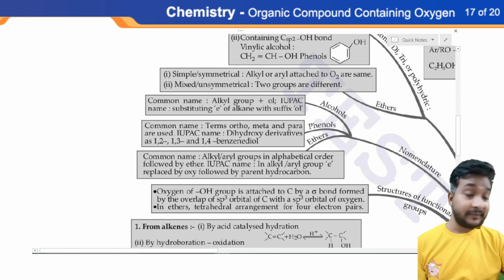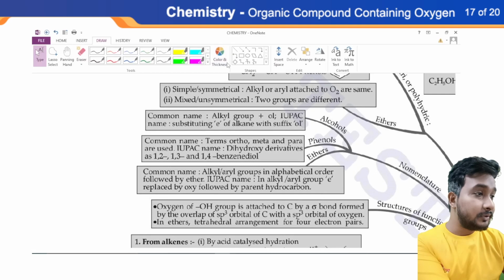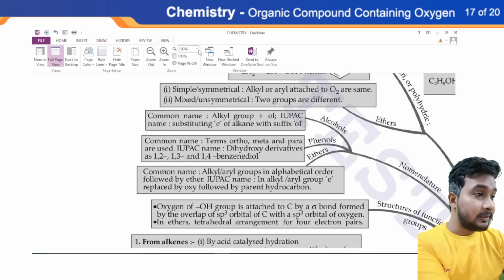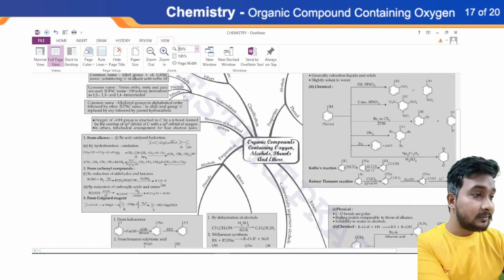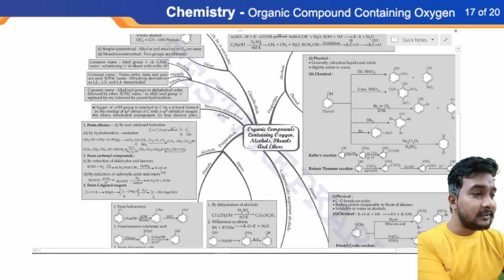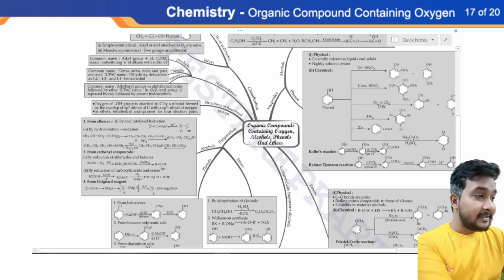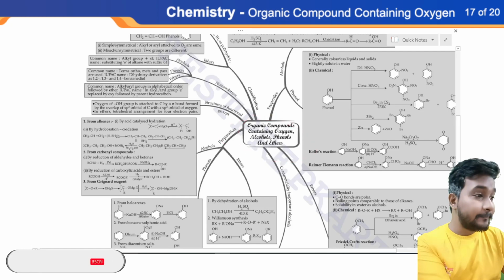You must refer to this. Let me zoom out to show the complete flowchart. One second, please. So as you can see here, this is how beautifully the whole chapter is designed in a simple flowchart. It's very impressive, and you should prefer this. As I told you earlier, the name of this chapter is alcohol, phenol and ether.